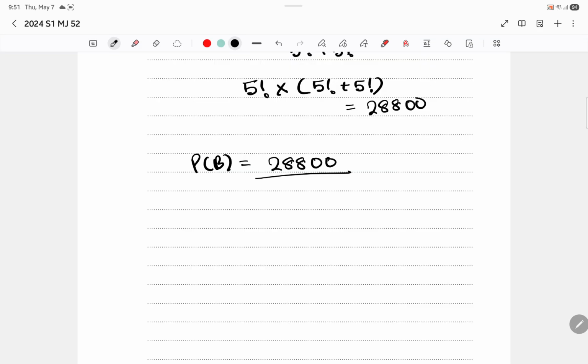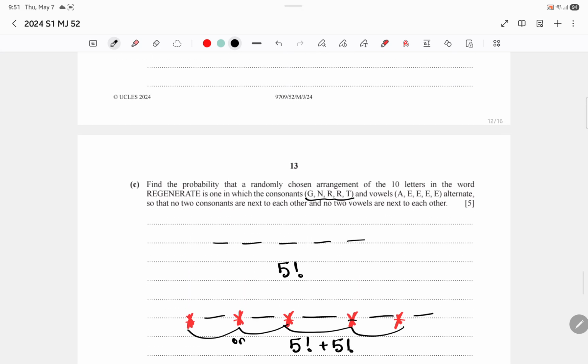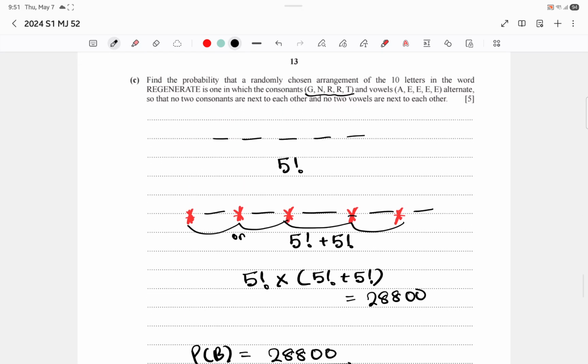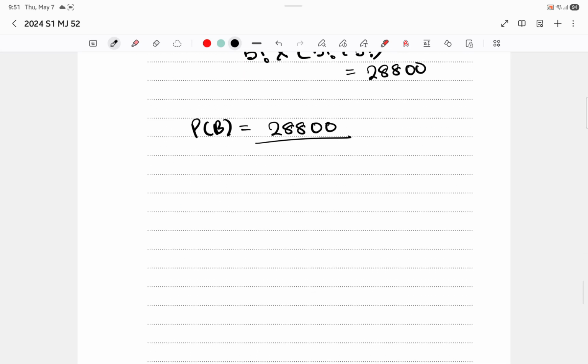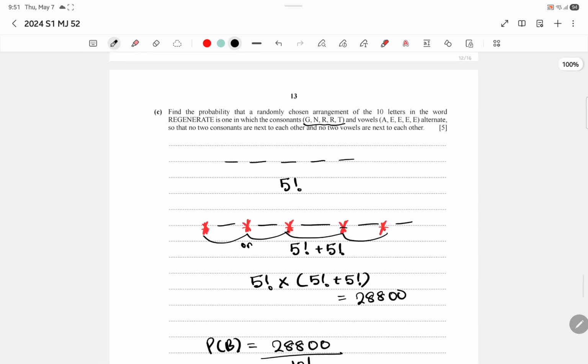28800 divided by the total ways can be arranged, divided by 10 factorial. Since we're picking the letters at random, not looking for different arrangements, the R's and E's are going to be treated as distinguishable.